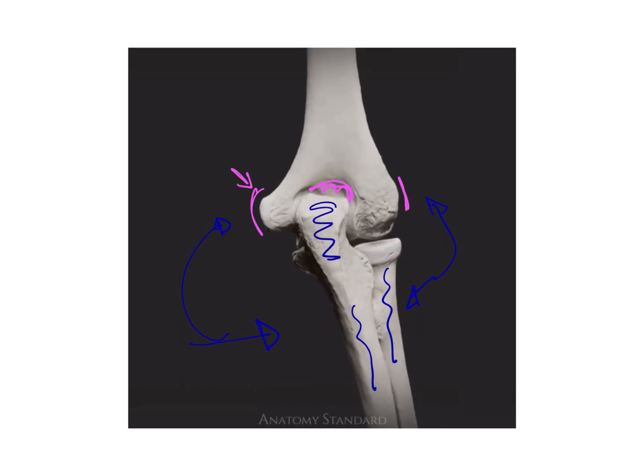This part of the ulna is called olecranon. Oh, I hit my olecranon. Guys, you hit your elbow. The olecranon is the anatomical name for elbow. So this is the olecranon of the ulna. Obviously, the olecranon process of the ulna will articulate with the olecranon fossa of the humerus bone.